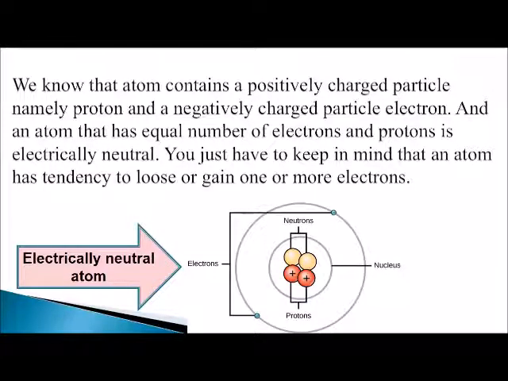Students, up till now you have learnt that an atom contains a positively charged particle, the proton, and a negatively charged particle, the electron. And an electrically neutral atom has an equal number of electrons and protons. You just have to keep one thing in your mind, that an atom has a tendency to lose or gain electrons. Here in this diagram, this atom has an equal number of electrons and protons and it has no net charge on it, but it has a tendency to lose or gain electrons.